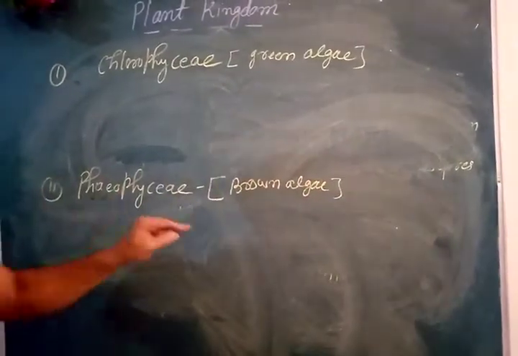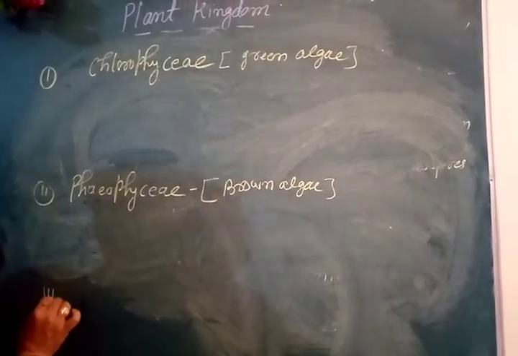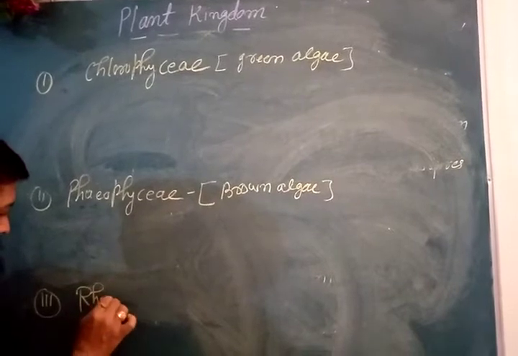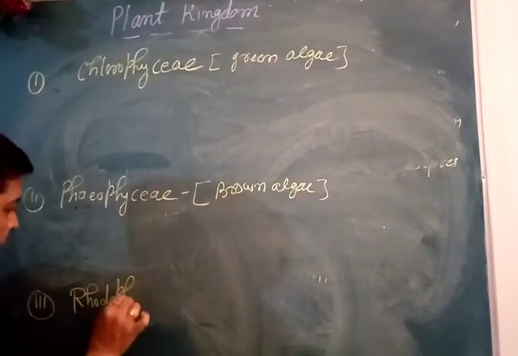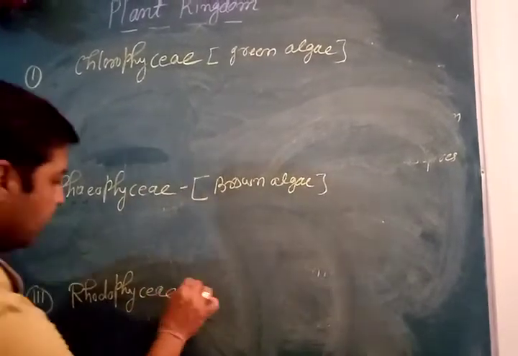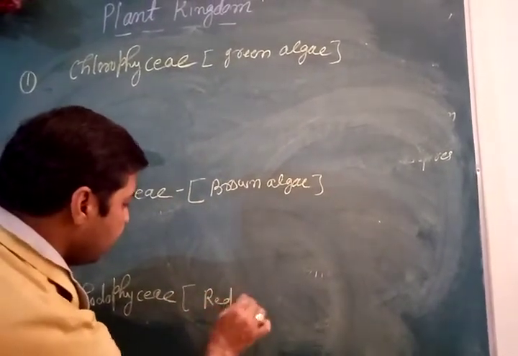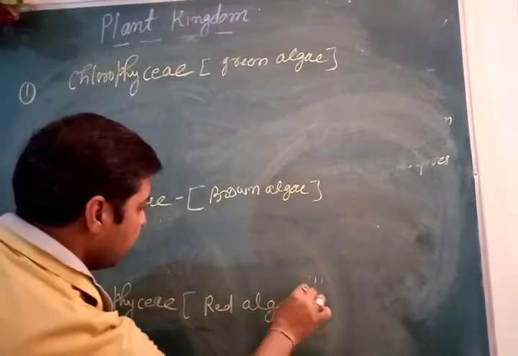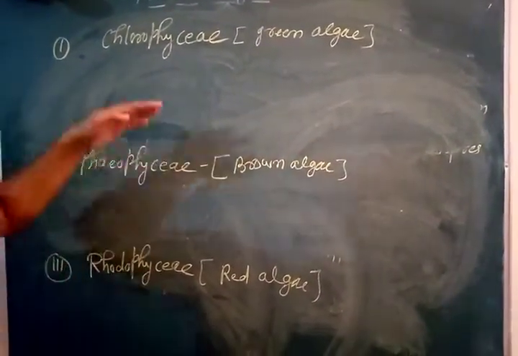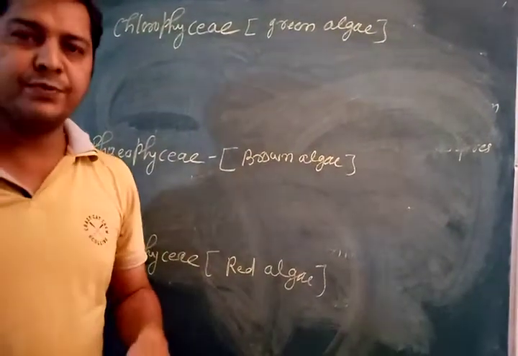And the third is Rhodophyceae. Children, they are called red algae. I have left some space to write something because we study here the comparative point of view.